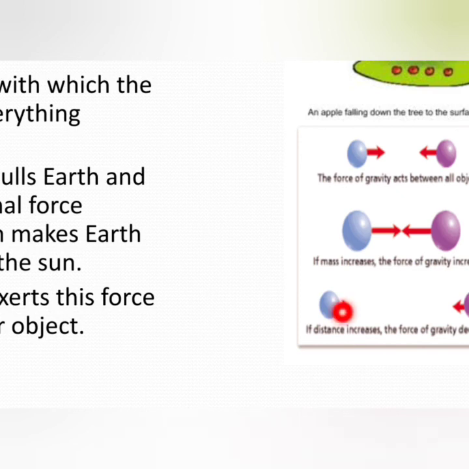And if the distance between the objects increases, the force of gravity decreases. The farther apart two objects are, the less the force of gravity between them, and the greater the mass, the greater the force of gravity. So here there is no contact. There is no contact between the objects. So it is a type of non-contact force.